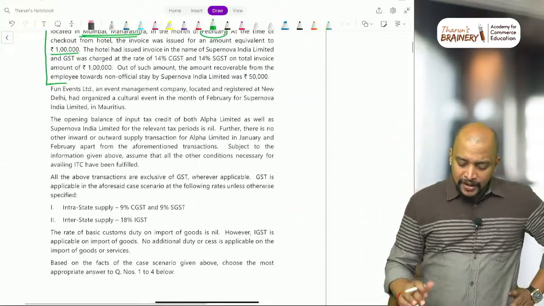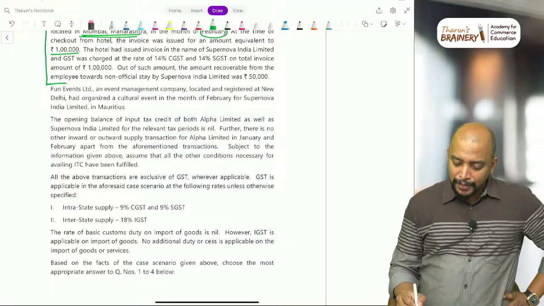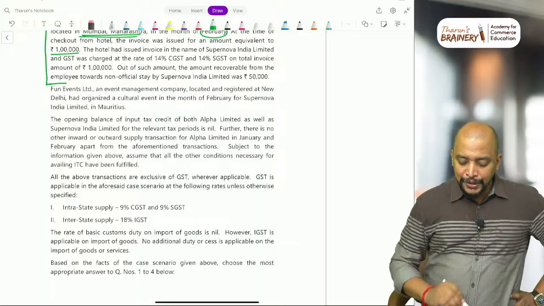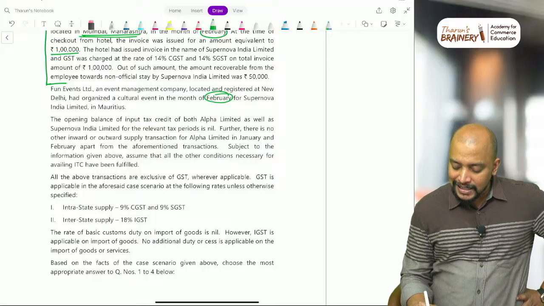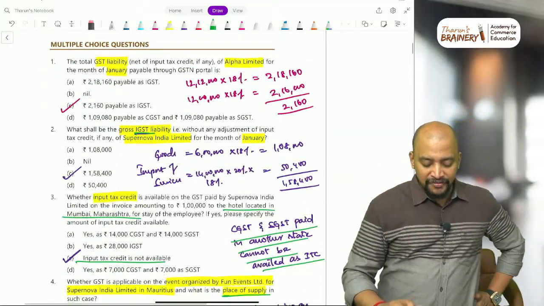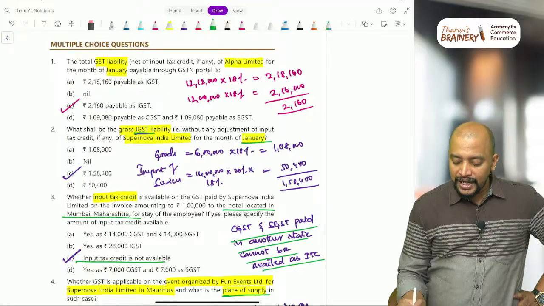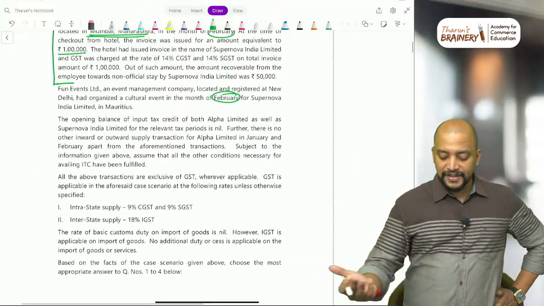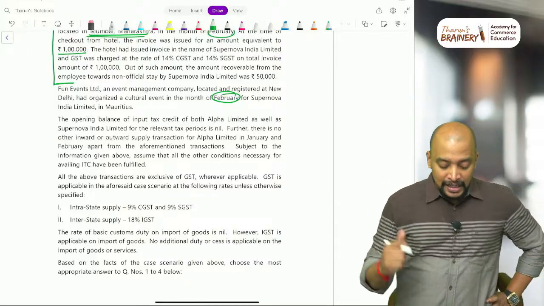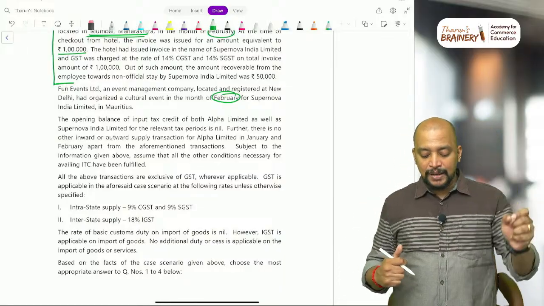And then Fun Events, an event management company located and registered in New Delhi, has organized a cultural event in the month of February. Again, this data is pertaining to February, but for the first MCQ and second MCQ, only January data is required. So this is not going to have any impact for the first or second question.